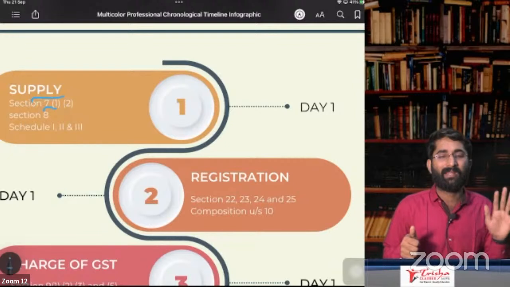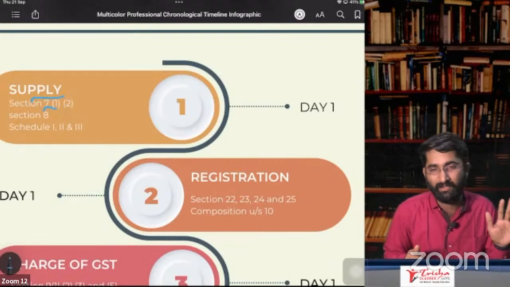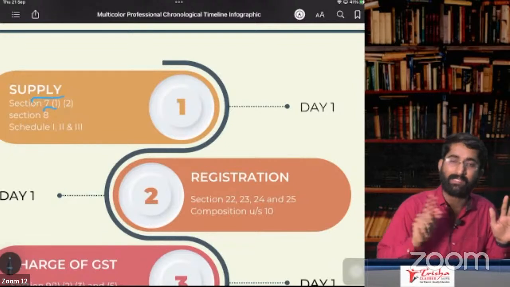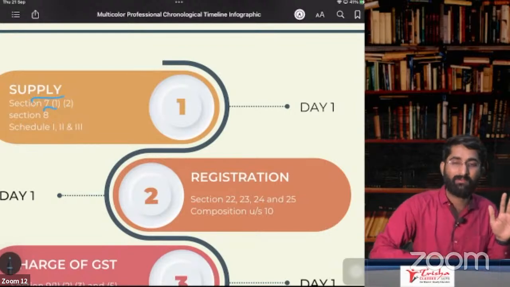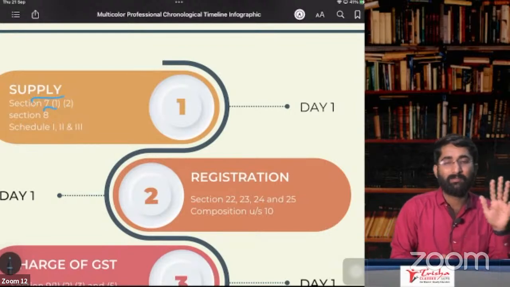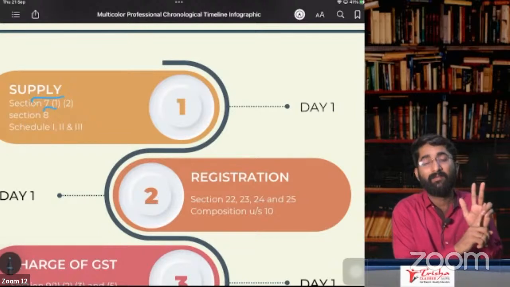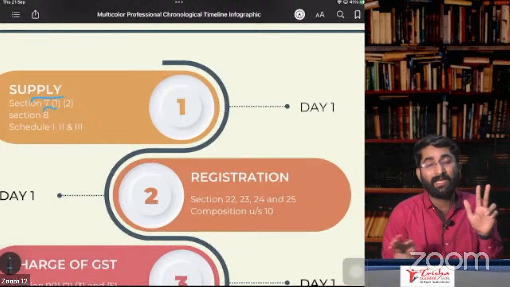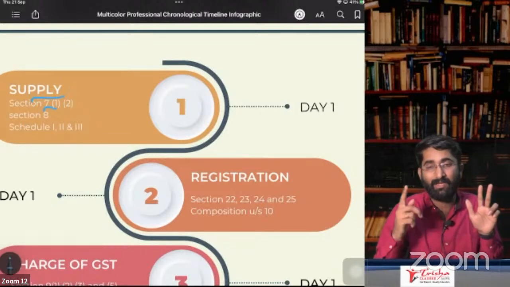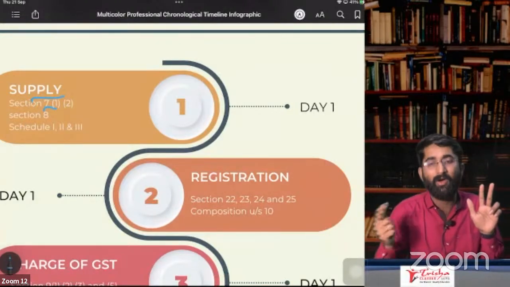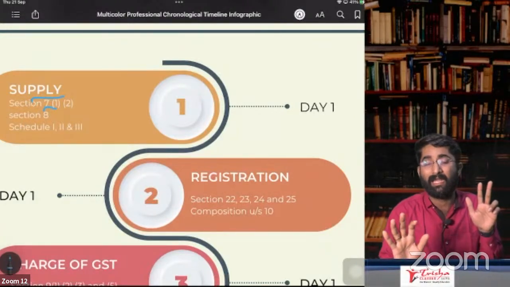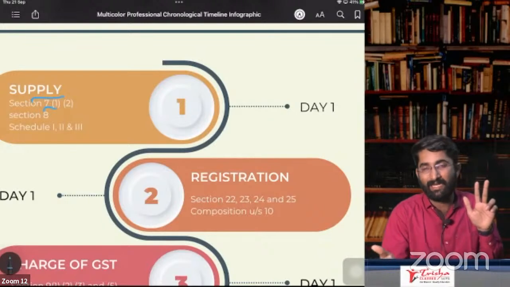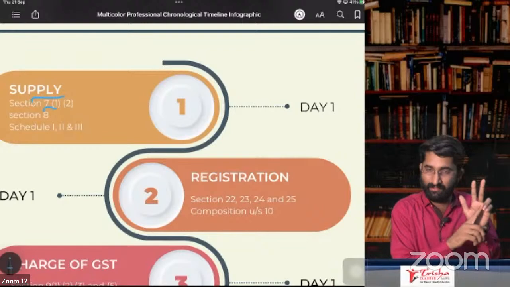In 6 paragraphs, paragraph number 1 is about transfer. If you are transferring the title, supply of goods. Rights, supply of service. Hire purchase, supply of service. That is point number 1, first paragraph. Paragraph number 2 is about land and buildings, lease, tenancy or license. If you are giving lease, tenancy or license of the land or building, in that case, you are not supplying land or building. You are not selling land or building, but you are giving license, lease, and tenancy rights. In that case, it is supply of service.